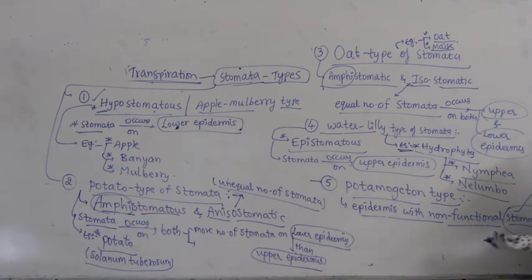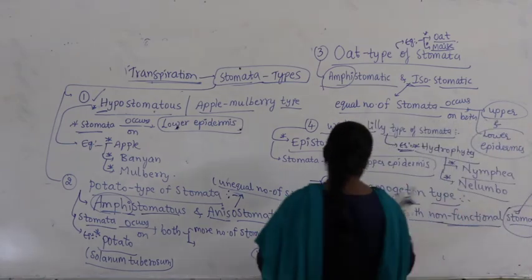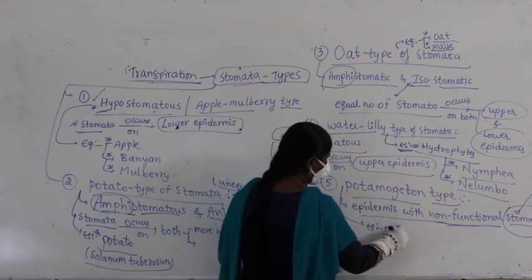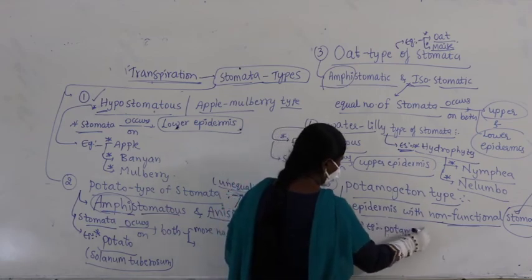What is the function? Opening and closing. It will sit quietly. It will not open nor close. It is not involved in transpiration, not involved in exchange of gases. Stomata is present, but it is non-functional. Such type is called Potamogeton type. Example here, the plant itself is called Potamogeton.